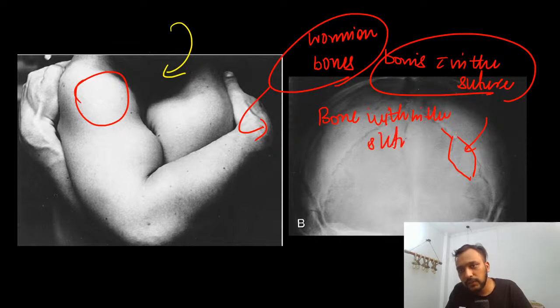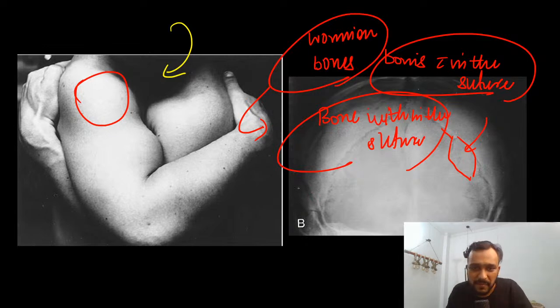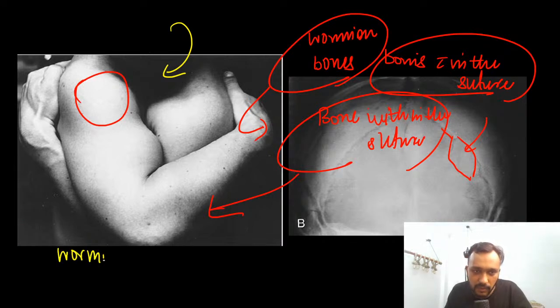Can you tell me one more disorder that you have studied in which you can see Wormian bones? One more disorder in which you are going to see Wormian bones, I am going to show you as we move ahead.